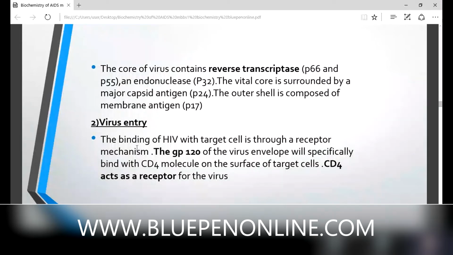Then virus entry. How does this virus enter? The binding of HIV with the target cell is through a receptor mechanism, like our hormone receptor. A hormone will enter only in the presence of a receptor. Like that, this HIV binds with the target cell through a receptor mechanism. The GP120, the outer part of the virus envelope, will specifically bind with the CD4 molecule on the surface of the target cell. CD4 acts as the receptor for the virus.